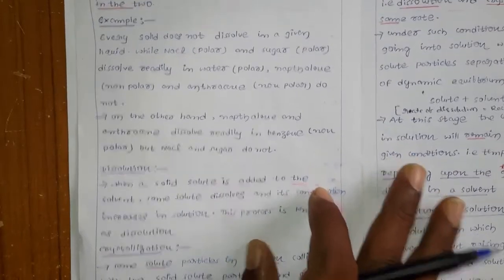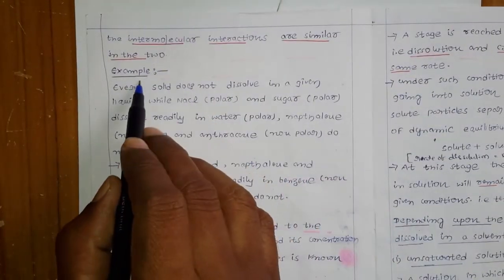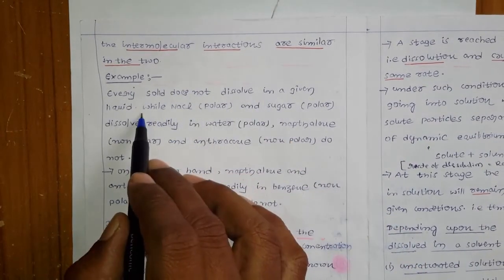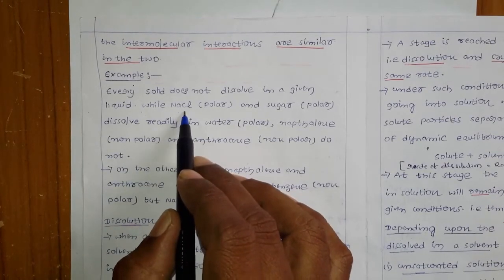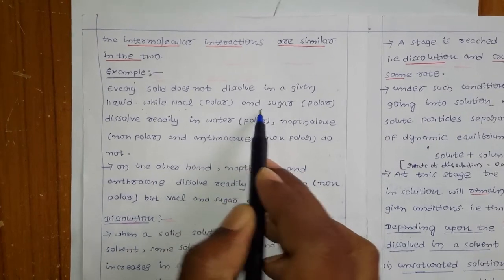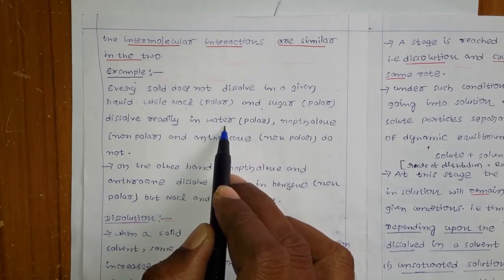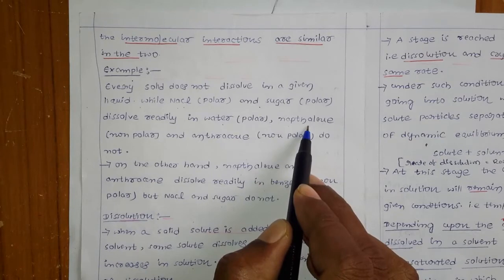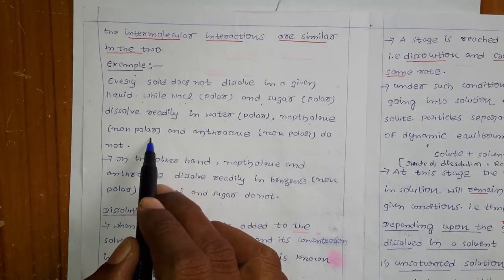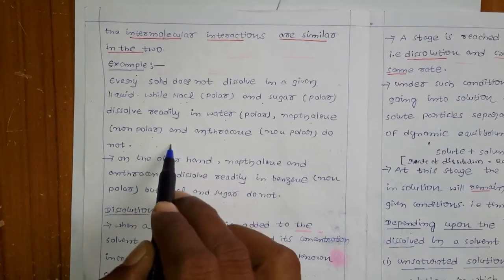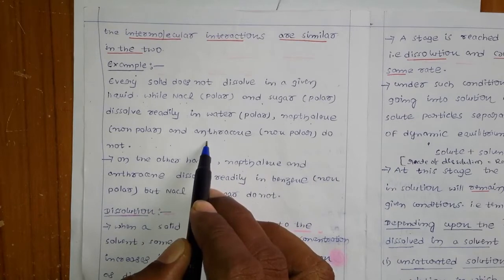Let us see one very simple example. Not every solid dissolves in a given liquid. Sodium chloride and sugar are polar solutes and dissolve readily in water, because water is again polar. But naphthalene, the naphthalene balls you know, and anthracene are non-polar, so they cannot dissolve in water, because water is polar.